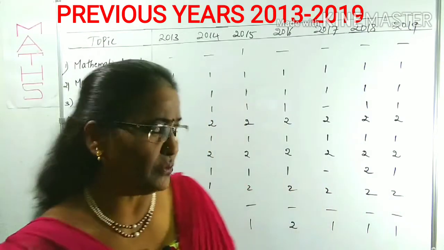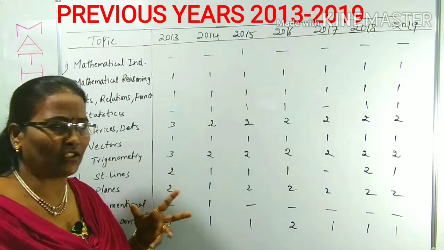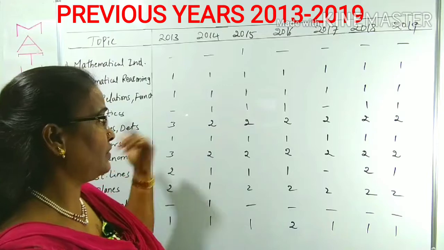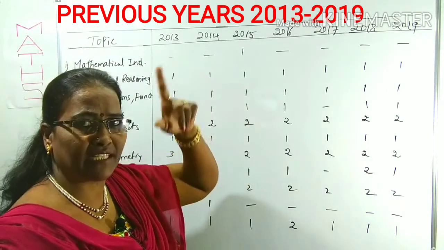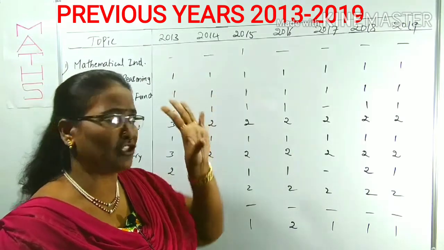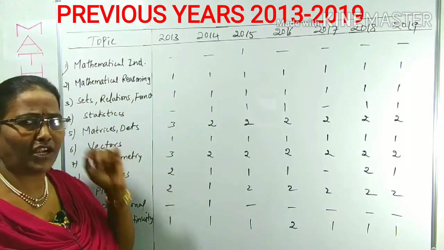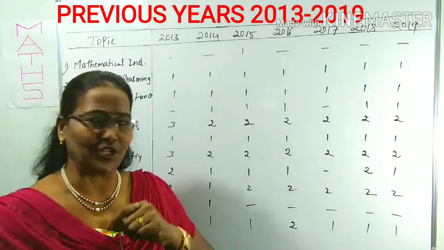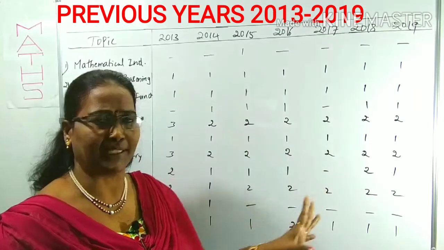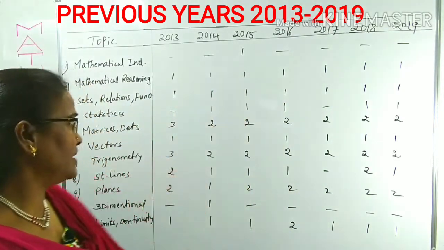So first of all, this topic is mathematical induction. Actually, particular weightage is not there in JEE Mains, but once in 2015 it gave us one question. So I have written here 2015 one question, the rest have no question. Mathematical reasoning is one of the easiest and most important topics. From this, every year one question compulsory, one for every year from 2013 to 2019.